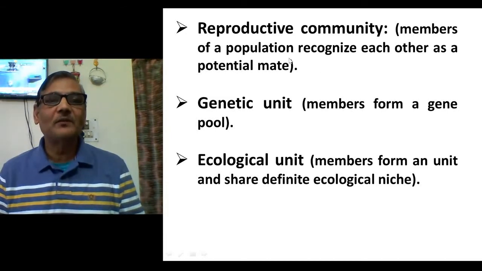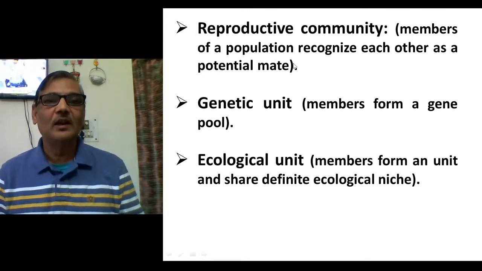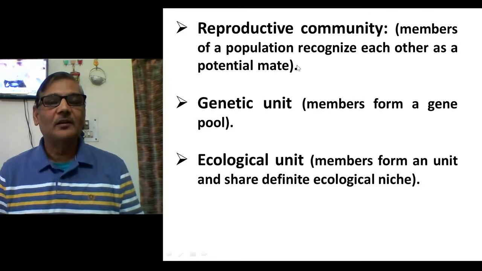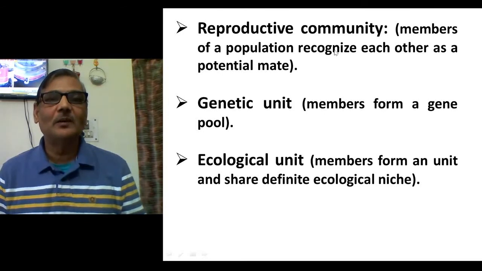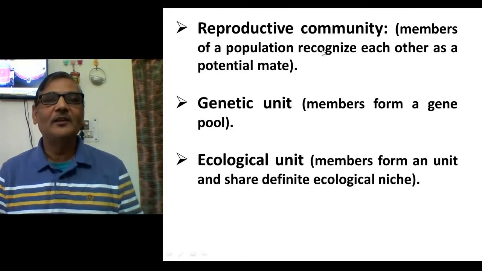But if members of other species, like Drosophila ananassae or Drosophila bipectinata, are also present in the surroundings, there will not be mating between melanogaster and Drosophila ananassae, because they will not consider them as potential mates. So mating will not occur between them, and that is why they maintain their identity.